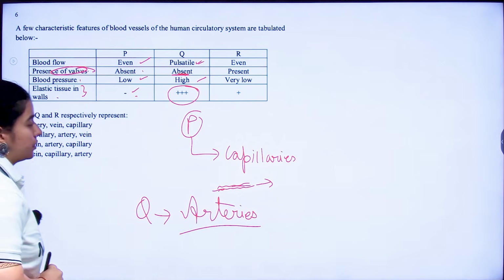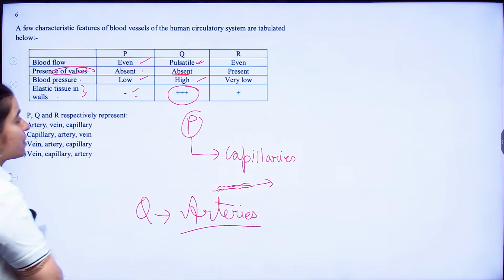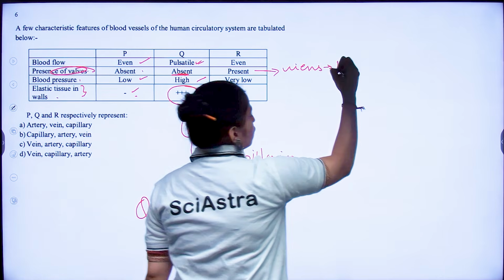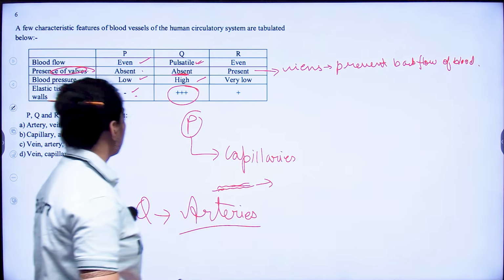Okay? Arteries. Now R, if you look at R, blood flow is even. Valves are present. Now valves are present where? In your veins. And what is the function of valve? To prevent backflow of blood.